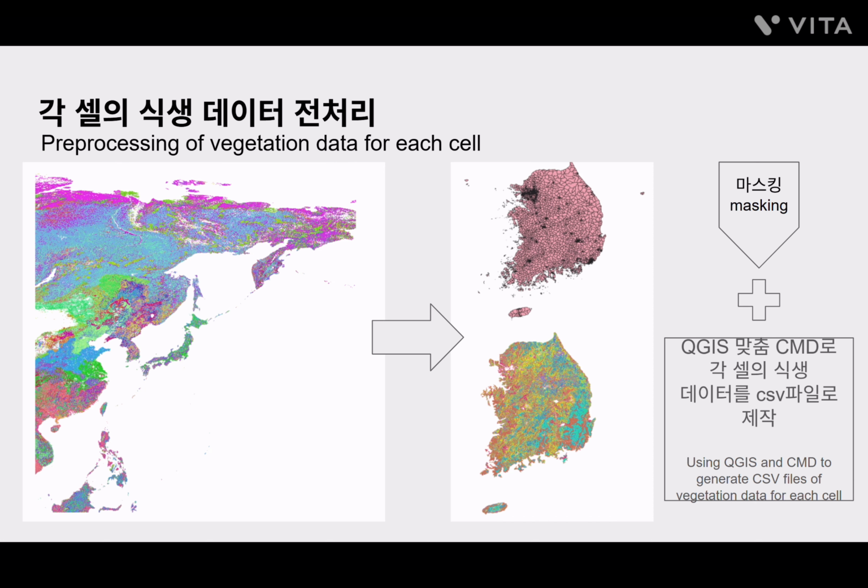In QGIS, we masked the vegetation data with South Korea's administrative boundary and used a custom command model to export per-cell vegetation indicators as a CSV.